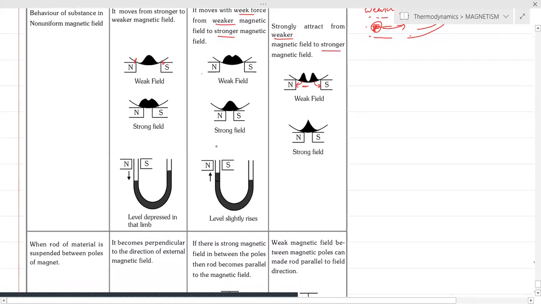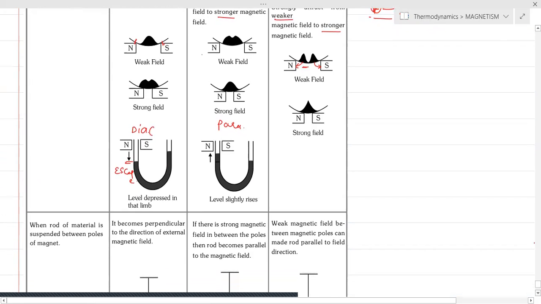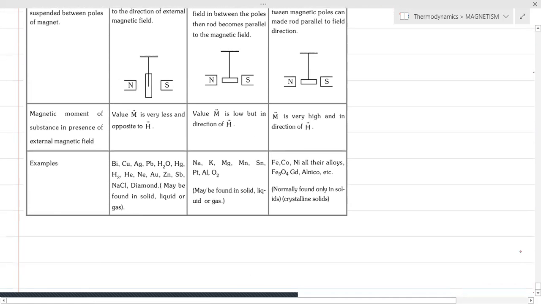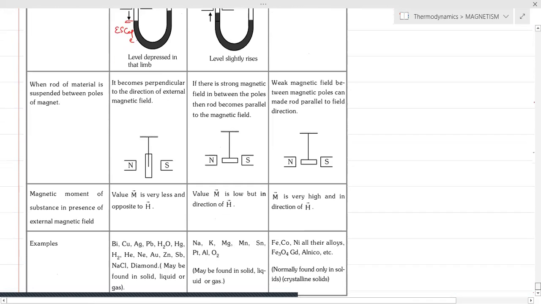So when we think of the paramagnetic substance here, we can see that the liquid tries to accumulate in the field. Here in the diamagnetic material, the liquid tries to escape. You can see that it was escaping. So the diamagnetic material is escaping. So in this way, we can understand the difference between ferro, para, and dia. So next, further we are taking.